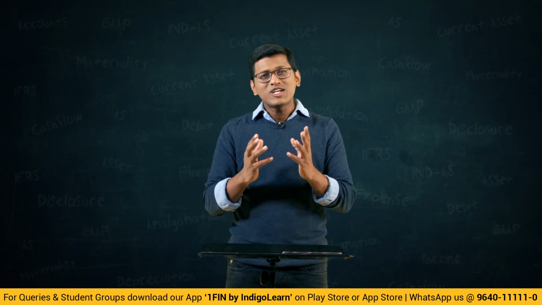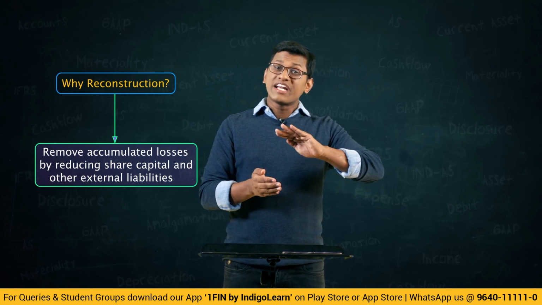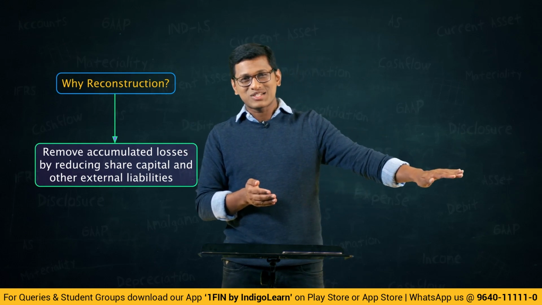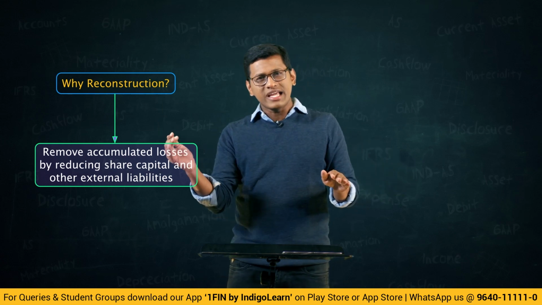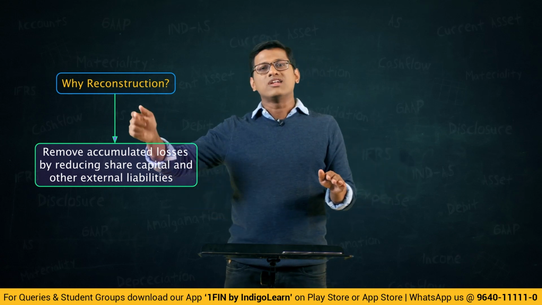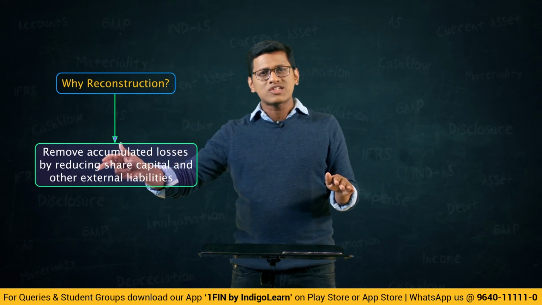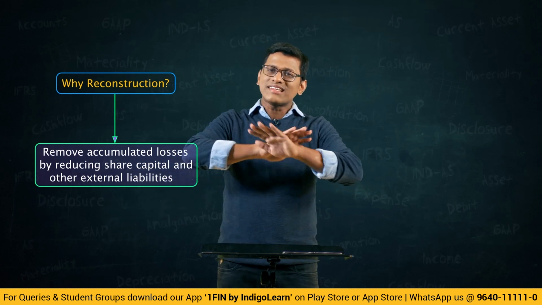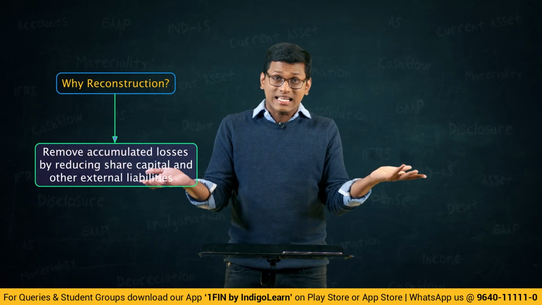But why does this kind of rearrangement happen? We understood that when the company has losses and if it wants to remove those losses from the balance sheet, clean up those losses from the balance sheet, the company may say, okay, if this loss is gone, correspondingly there might be a reduction in the share capital, reduction in say debentures or creditors, etc. So like this there might be reduction in other items. With this, let us clean up the loss whatever the company has. So something like that can happen, right?